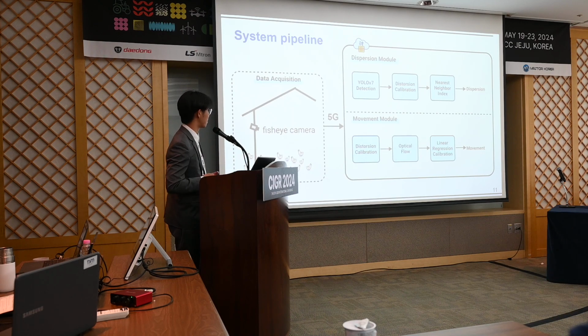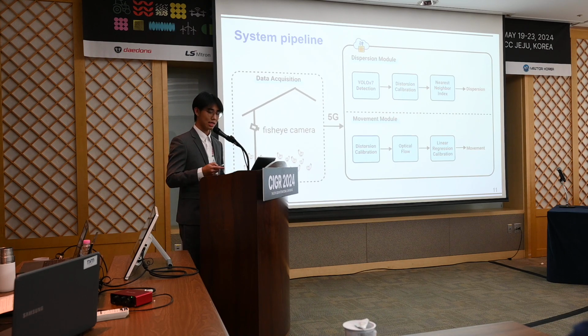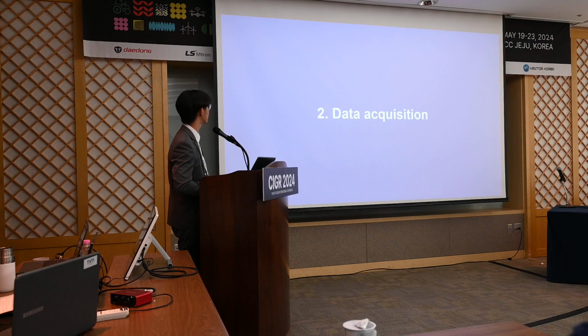Finally, the nearest neighbor index can be estimated based on the calibrated results, and this value can represent the dispersion. Next, in the movement module, videos also need to be corrected because of the fisheye camera distortion. Then we applied the optical flow method to quantify movement. Lastly, a linear regression model is utilized to convert the optical flow value to an explainable value.